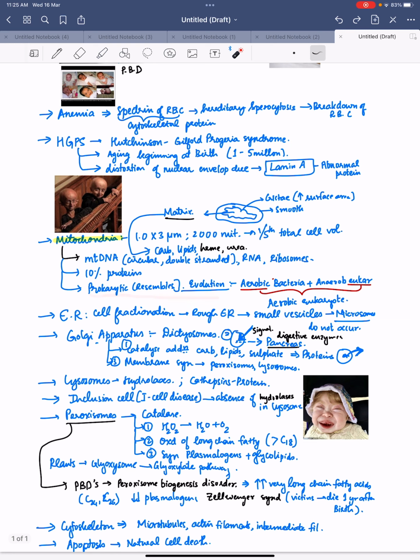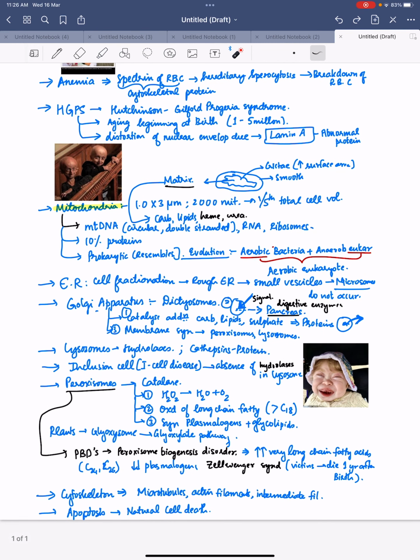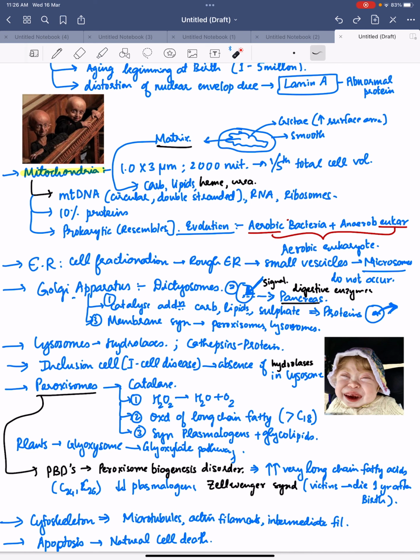It is said that mitochondria resemble prokaryotic cells. So the evolution of mitochondria is said to be from aerobic bacteria and anaerobic eukaryotes. First of all it resembled bacteria. Then when these two came together in a symbiotic relationship, the aerobic and eukaryotic characters of these two were combined, and there was finally formation of the aerobic eukaryote.